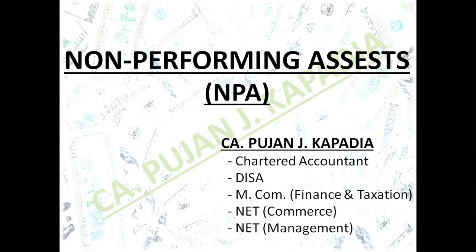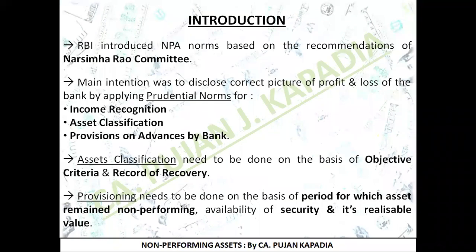We have started with the topic of non-performing assets in our previous lecture, under which we had taken the first slide of introduction. Important points on this slide were the first recommendation was being given by the Narasimha Rao Committee. Prudential norms pertains to three important points: income recognition, asset classification, and provisions on advances by bank.